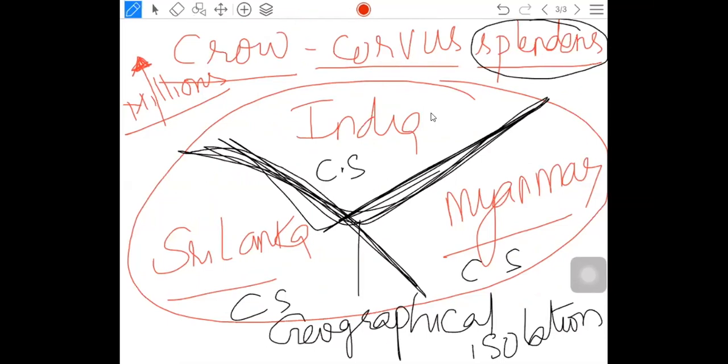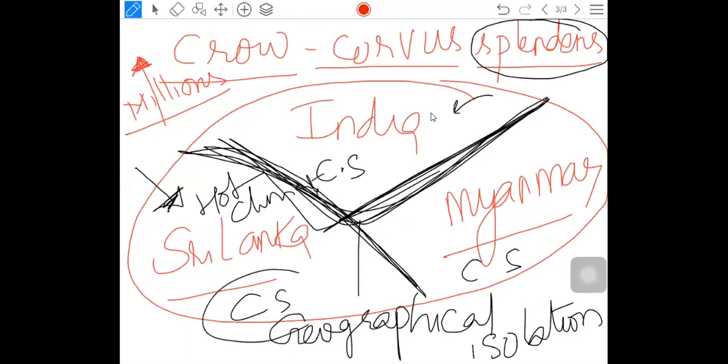Okay, so when the environment changes, the organism also changes. Just for example, in Sri Lanka there is a very hot climate, that means high temperatures. So what happened to the crow of Sri Lanka? All the crows became black. Don't laugh, it's just an example I'm giving. So all the crows became black in Sri Lanka. Okay.